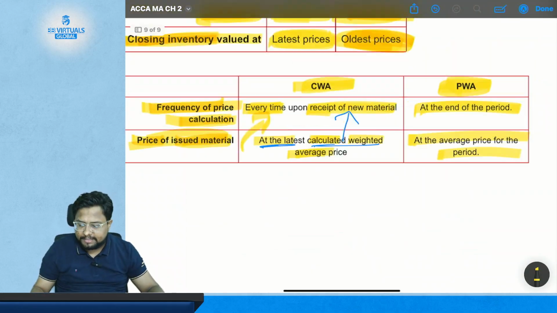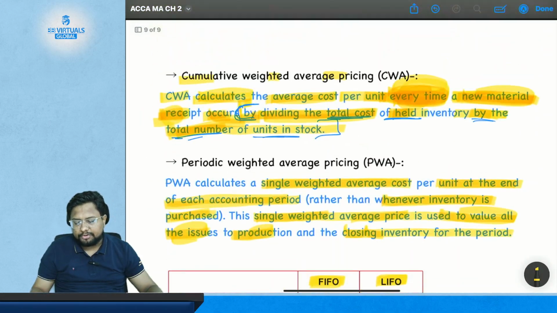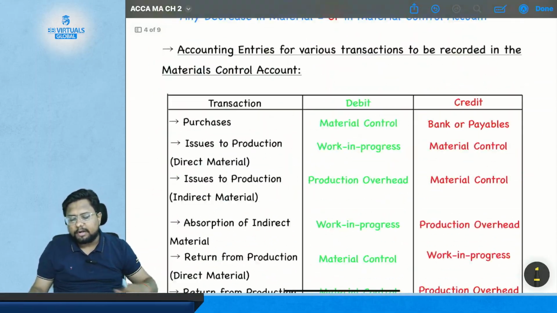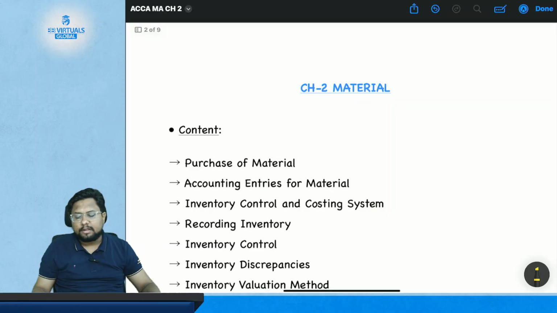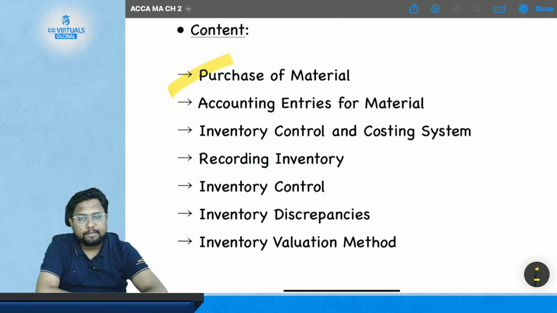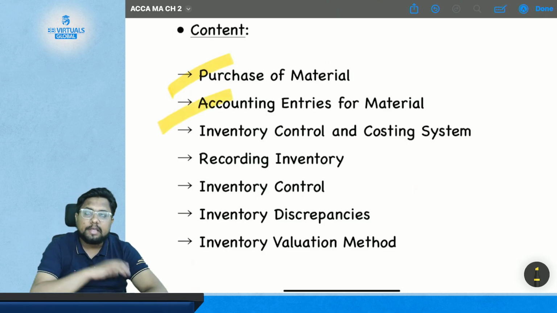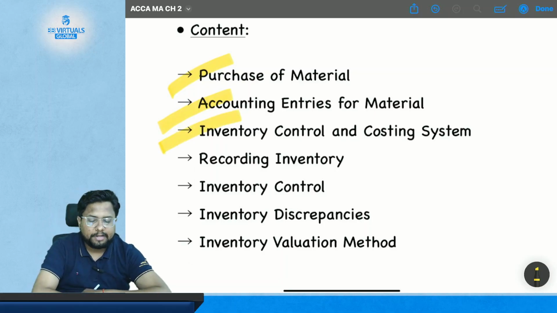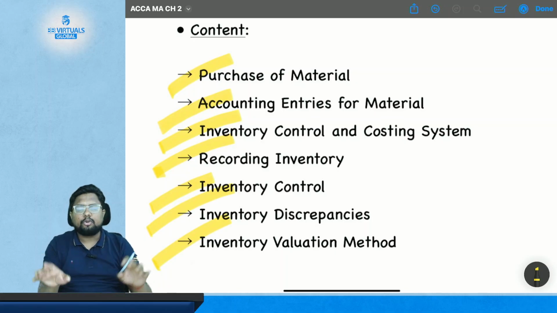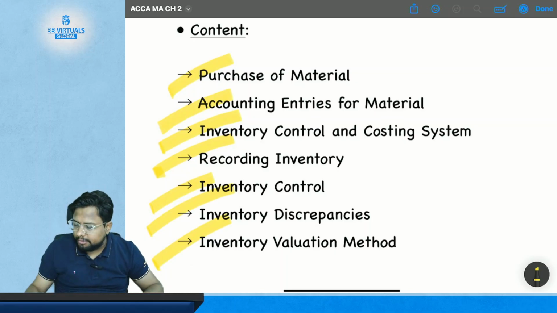Got it? So this is all about the inventory valuation method. And by this we have completed our chapter number 2, which is the material. We have covered what is purchase of material, then the accounting entries for the material, and also the process for the purchase of material. Then we covered what is inventory control and costing system, then recording of inventory, then inventory control, then inventory discrepancies, and then inventory valuation methods. These are the topics that we have covered in this chapter in the 2 classes.